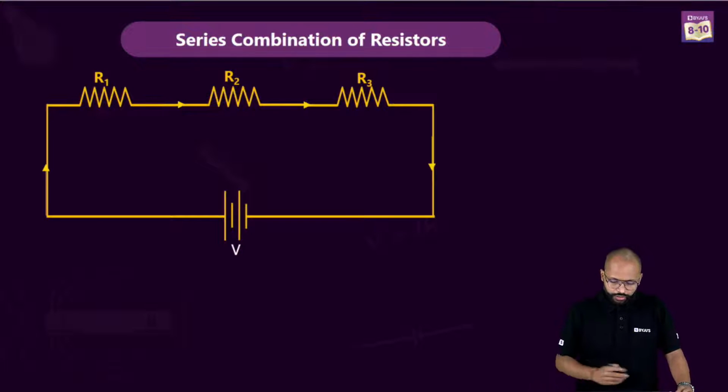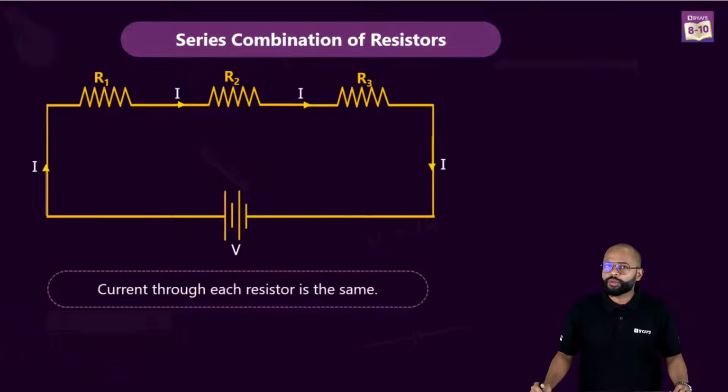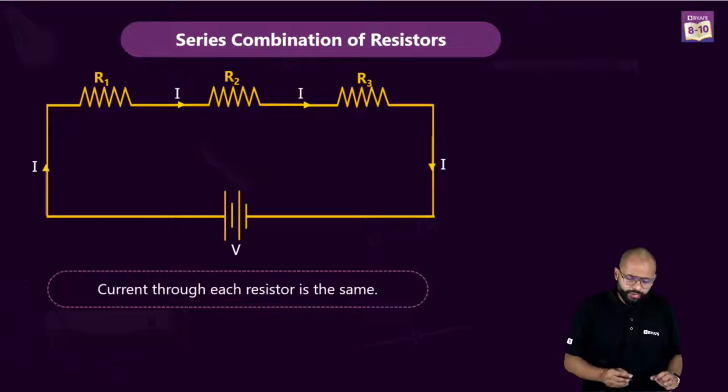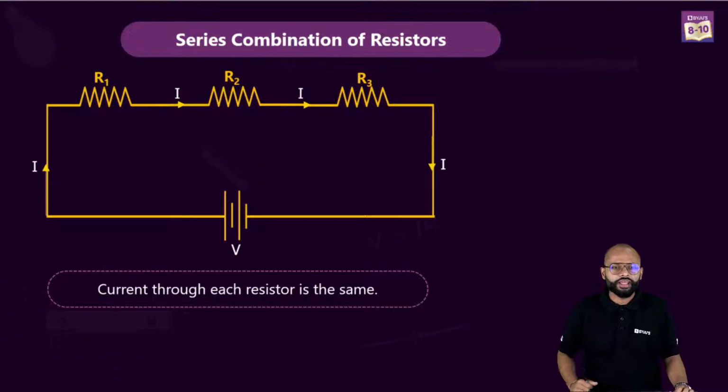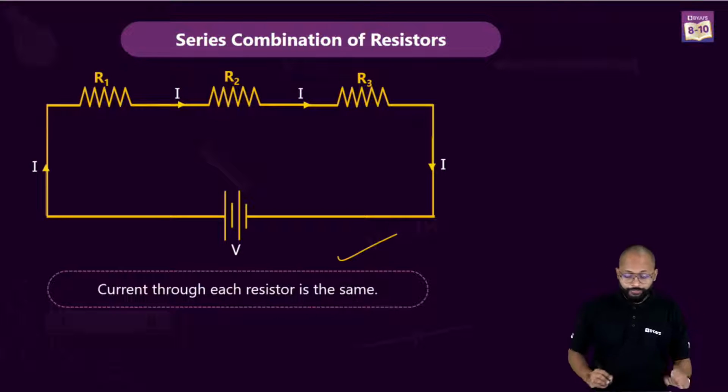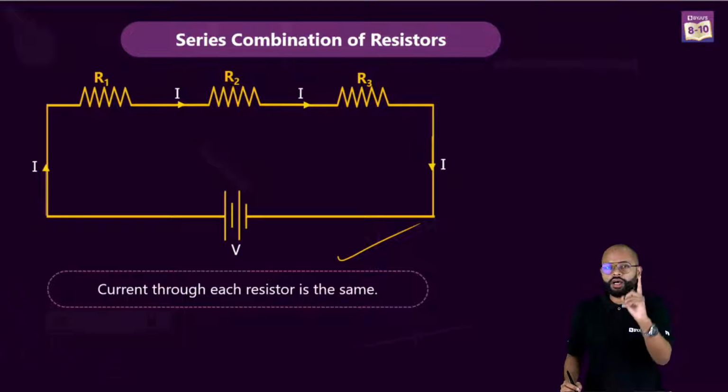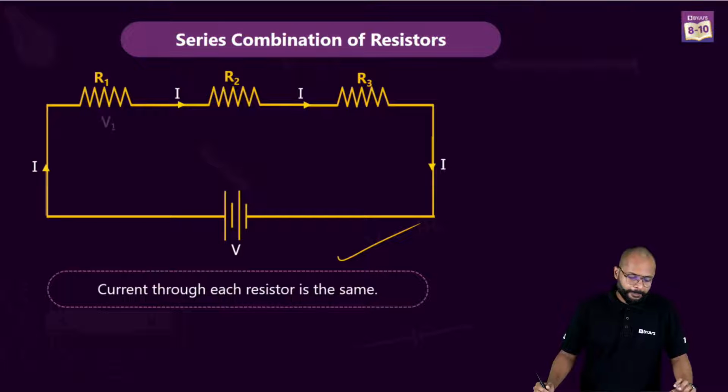Series combination of resistors. What did we understand? Current remains the same throughout the circuit. Why? Because it's just one wire. Current can't take any other path. That's why. Yes, Priya, you are right. So, the first very important thing about series is that the current flowing remains the same.